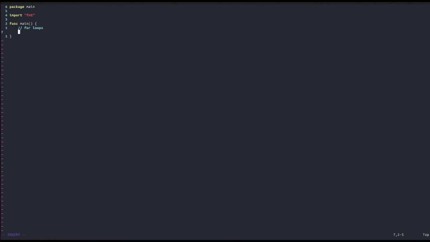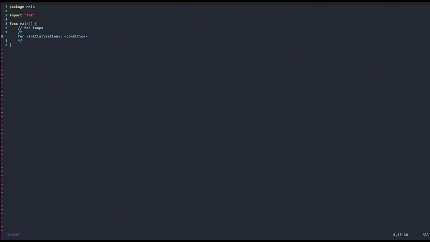First of all, what is a loop? In programming languages, a loop is just a bunch of code that you repeat over and over again until, for example, a certain condition is met. To initialize a for loop, the syntax is the following. Let's put it in a comment. The syntax for a for loop is for, then we have what is known as an initialization condition. This is basically what is done when we start the loop. Then we have a condition that each time gets checked.